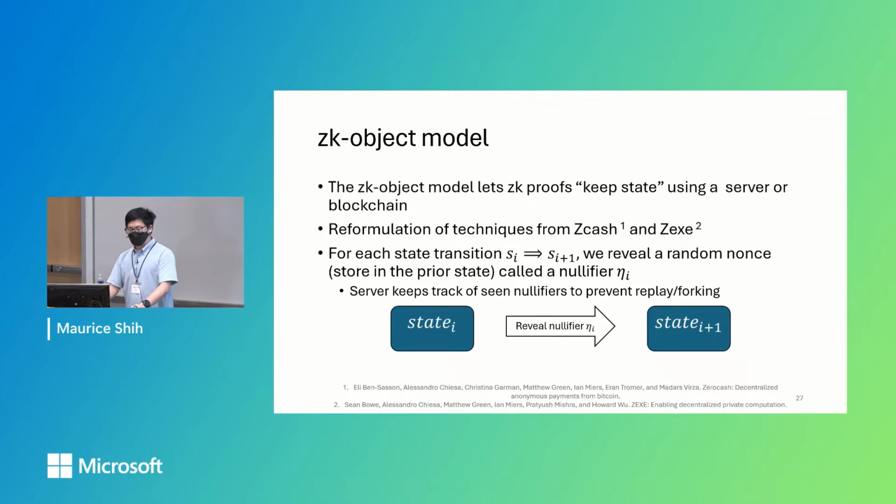So we now introduce something we call the ZK object model. This lets ZK proofs keep state using a server or blockchain. And this is a reformulation of techniques in Zcash and Zexy. And how this works is for each state transition from Si to Si+1, we reveal the nullifier of the prior state, which is a random tag. And as long as the server keeps track of all seen nullifiers, then replaying and forking cannot happen.